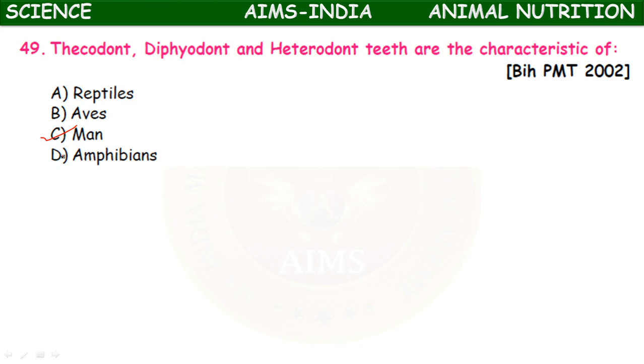Diphyodont means teeth appear 2 times. First are milk teeth, then permanent teeth. Then heterodont. Heterodont means all the teeth are not of the same structure. They are of different structures. That's why they are called heterodont. Okay, human teeth are thecodont, diphyodont and heterodont type. Okay, children.